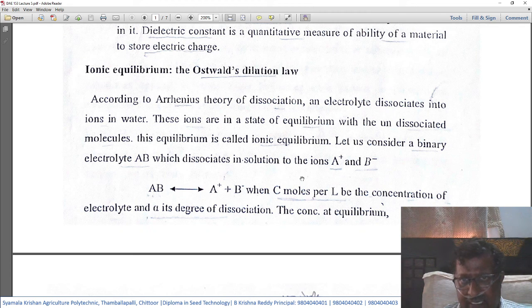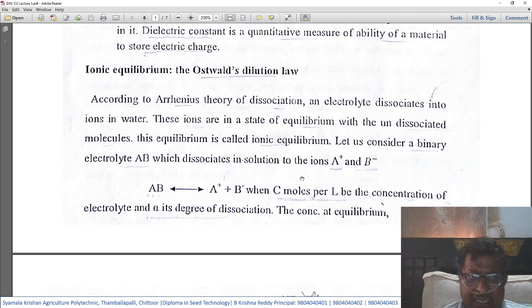That is, the dissociated ions of a solute or electrolyte and the undissociated molecules of the electrolyte have a certain equilibrium. This equilibrium is called ionic equilibrium. So students need to remember what is ionic equilibrium. This can be asked in the examination. Kindly remember and try to learn it thoroughly.